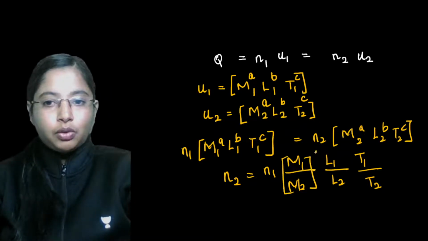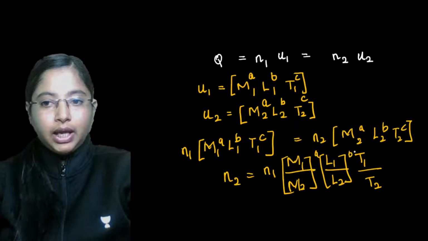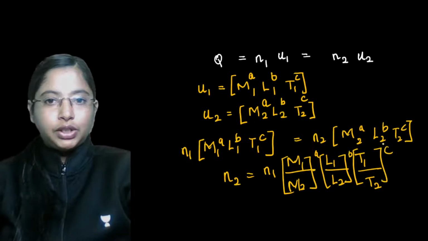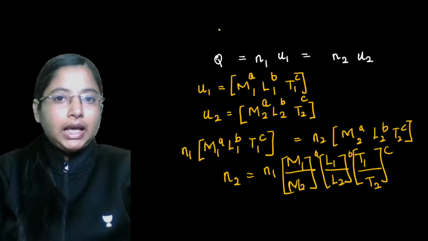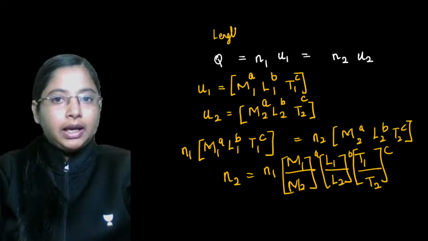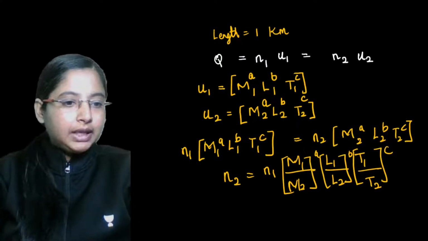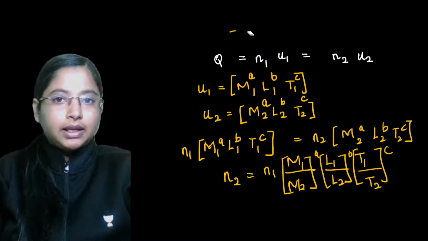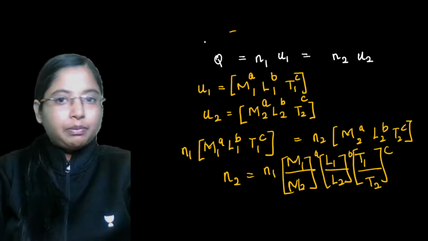If you know one quantity, for example, if we are measuring some length, and I am saying in one system of unit it is 1 kilometer. Now for example, let's go with mass again, the same example we have taken.